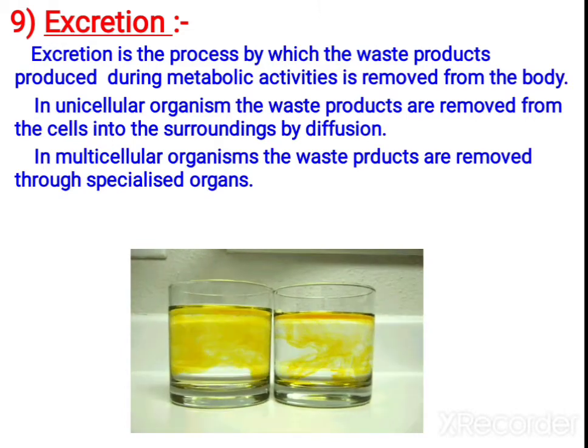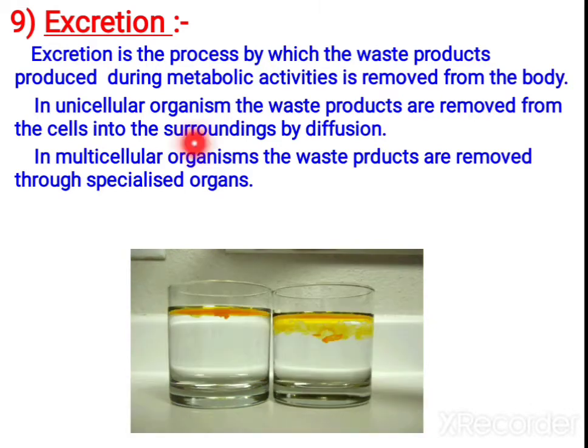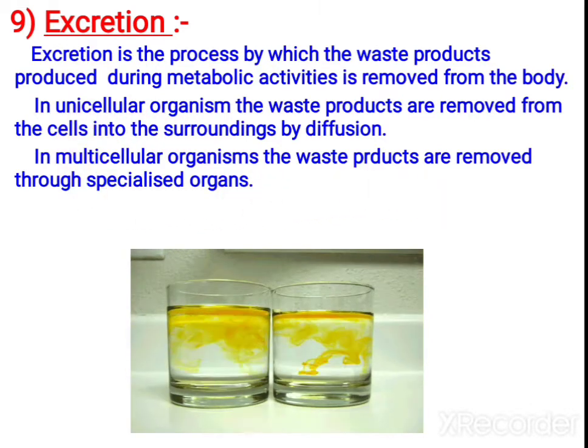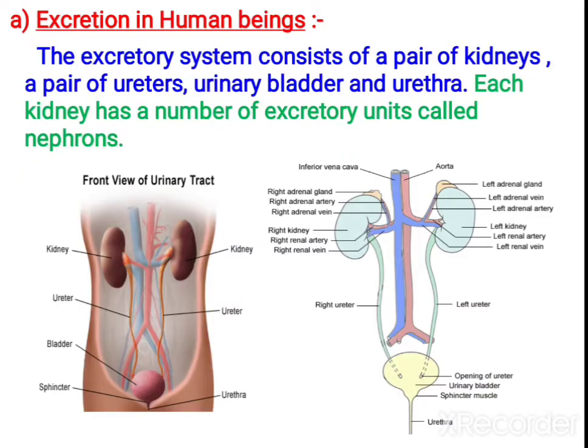In multicellular organisms, specialized organs for excretion are present. Now let us study excretion in human beings. In human beings, we have a pair of kidneys, then ureters, then the urinary bladder. Mainly this part constitutes your urinary system. This diagram can be asked to draw in exams, children.